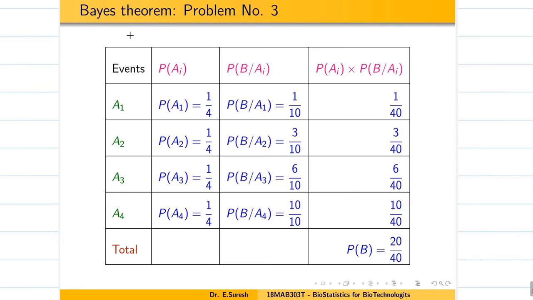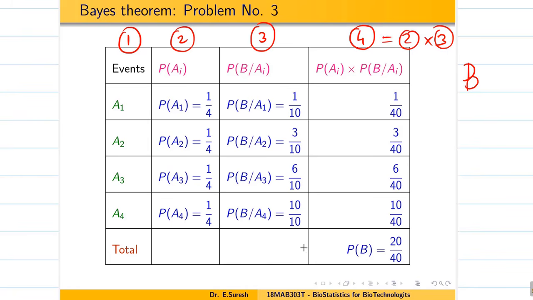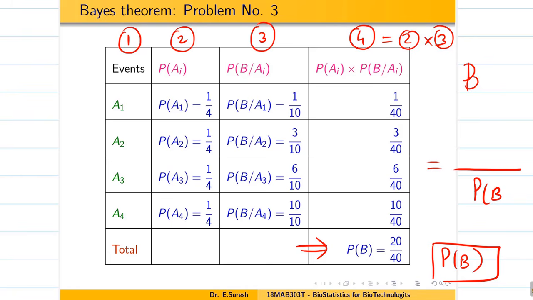I will just explain again. The first column gives you the events. The second gives their probability. The third gives the probability of the item B, for example a defective item, associated with A. The fourth column gives the multiplication of columns 2 and 3, and you have to take the total of this. This gives P of B. This is going to be the denominator for our question forever.